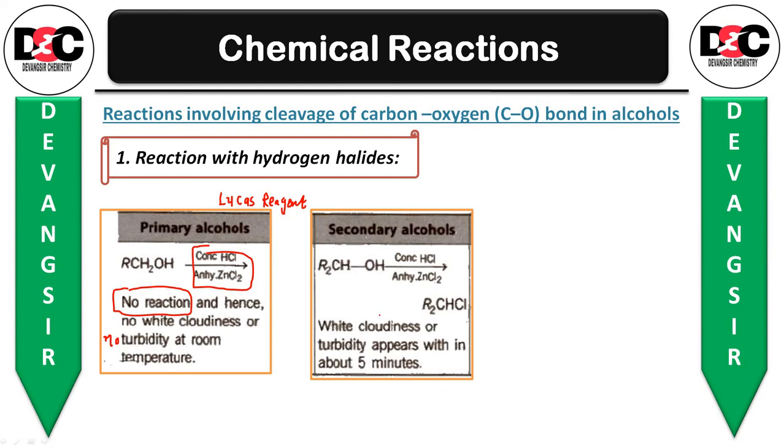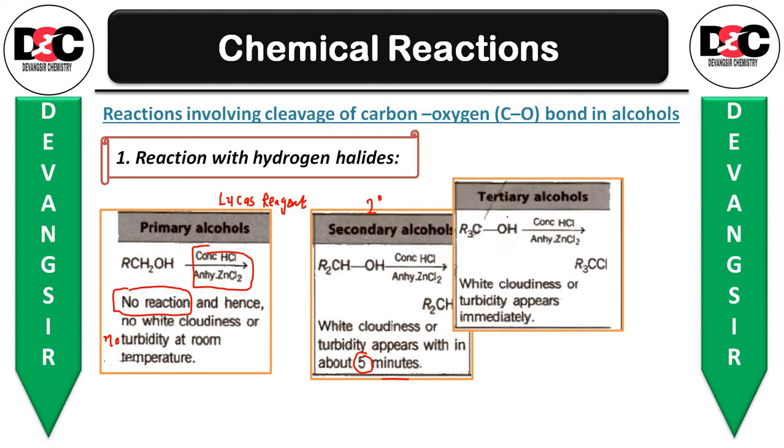In case of secondary alcohol it will give the reaction, so you will be getting the white cloudiness or turbidity within 5 minutes. So if you are getting turbidity within 5 minutes, then you can come to know that your alcohol is which kind? The secondary type of alcohol.